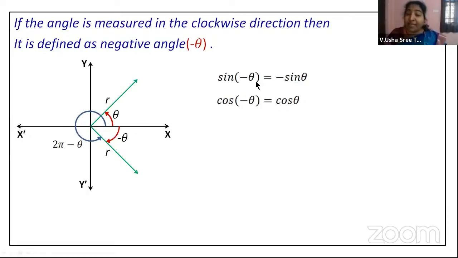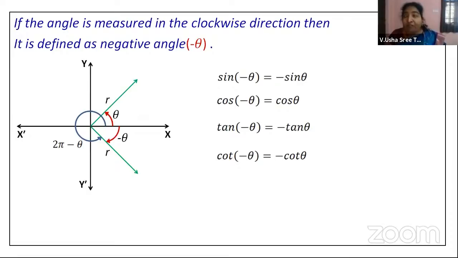Now, sine of minus theta is minus sine theta, cos of minus theta is cos theta. So from this, you can calculate tan of minus theta. Tan of minus theta is what? Sine of minus theta by cos of minus theta, which is nothing but minus tan theta. Then what is cot of minus theta? 1 by tan of minus theta, which is nothing but minus cot theta. Right?